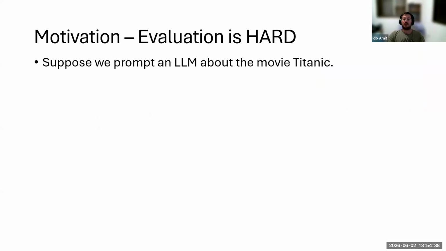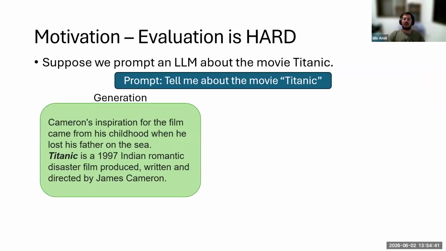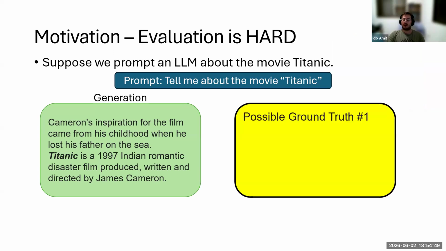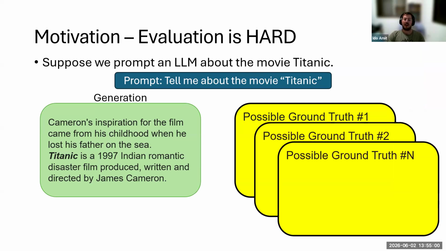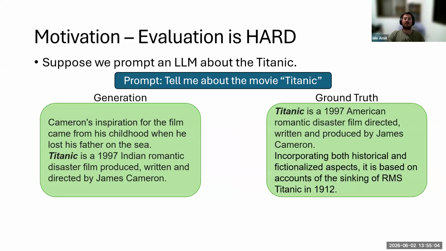Suppose we ask a model to tell us about the movie Titanic, and this is one possible output. How do we evaluate whether this output is correct? Even if we have a ground truth answer from Wikipedia, is it the only possible ground truth? Clearly not. The same facts can be expressed in countless different ways, and therefore we do not even have a single ground truth to compare against in the first place. But even if we had a single ground truth, the problem would still not be easy.